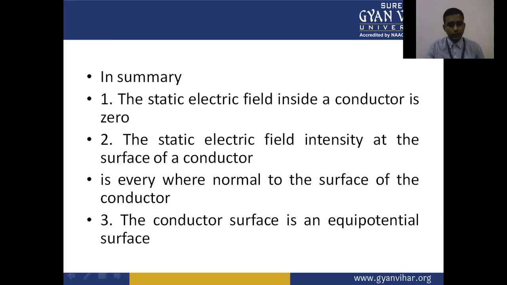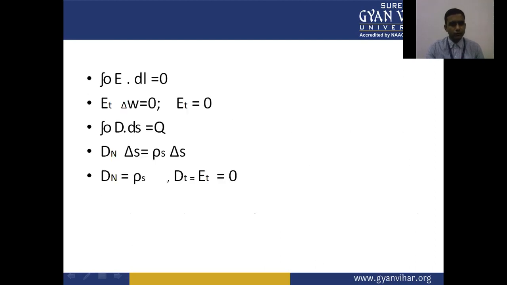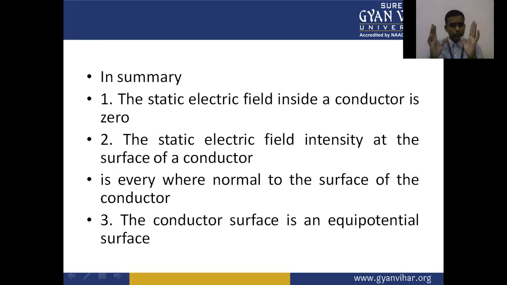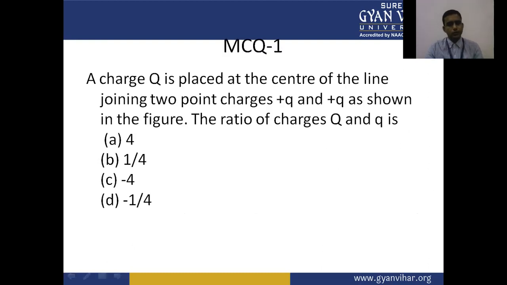The static electric field intensity at the surface of the conductor is everywhere normal to the surface of the conductor. The conductor surface is an equipotential surface. The conductor surface has the same potential everywhere, so it works as an equipotential surface.